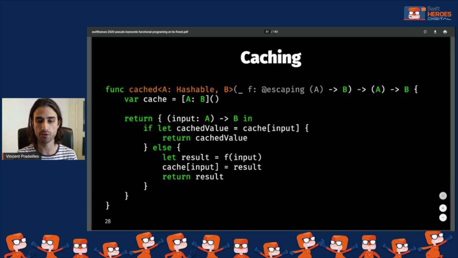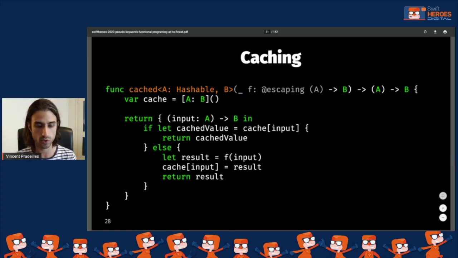So a good example for a pure function is all mathematical functions. The square function is a pure function because when you call it with an argument, it will always return the square of the argument and it won't perform any side effect. And these functions have the nice property that you are able to cache the result. And once you have computed the result once, you can always return the cached result. You no longer have to perform the computation and the semantics of your program stays the same.